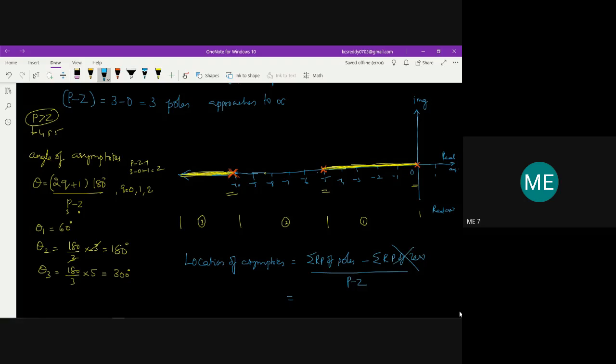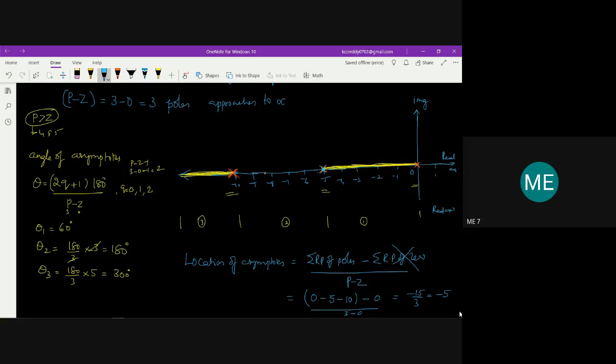We have only 3 poles: one at s equal to 0, another at minus 5, the other at minus 10. So that becomes minus 15 by 3, which is equal to minus 5. Means the location is here, exactly at this pole.